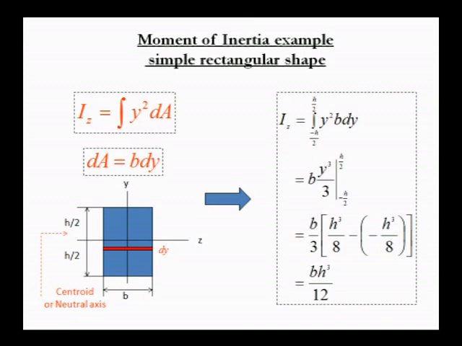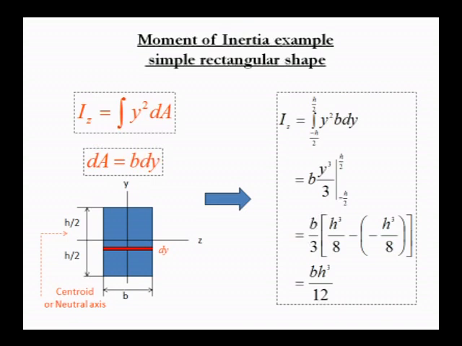If you apply the limits, you will get the moment of inertia of a rectangular section about the x-axis. Because the element is placed along the x-axis, you get the moment of inertia along the x-axis. Here I have shown it as z, so I am writing Iz. Here Iz, the moment of inertia about the x-axis, is bh cube by 12.